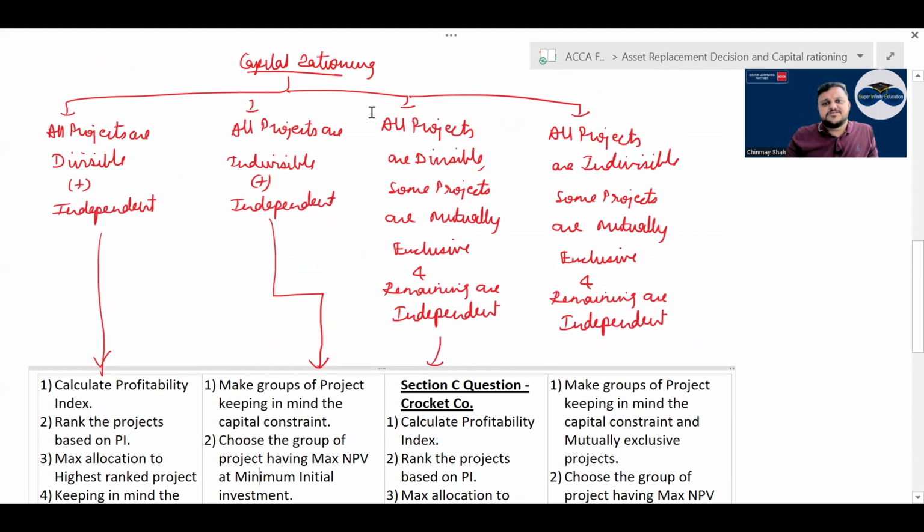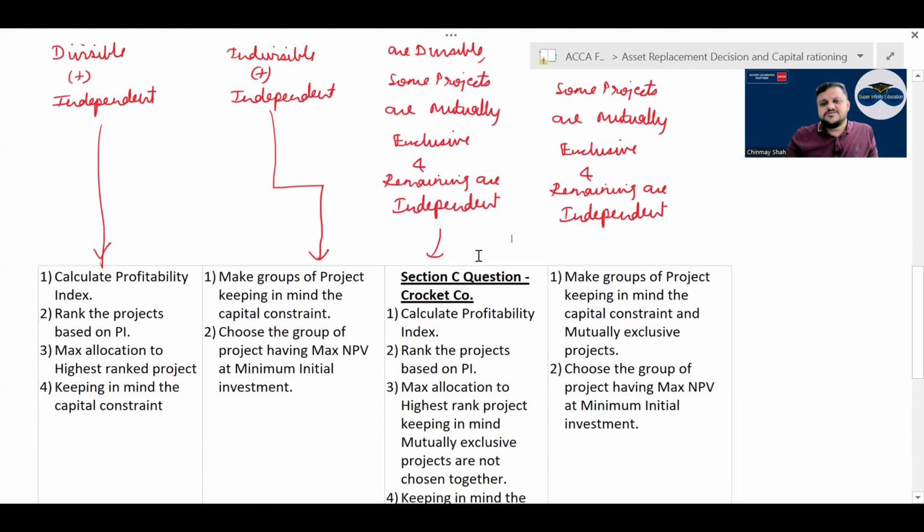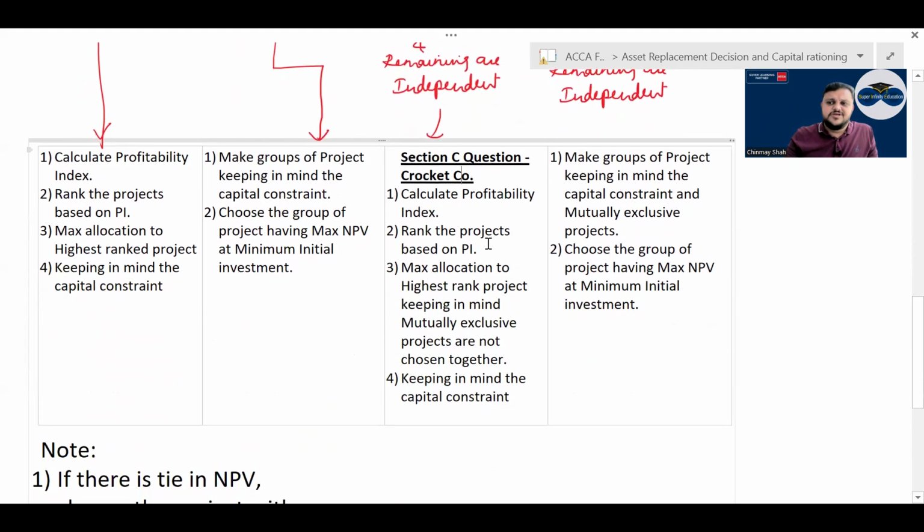Then coming to all projects are divisible, some are mutually exclusive, remaining are independent. There was a Section C question, Crockett Company, on this. You calculate profitability index, rank the projects, right? Maximum allocation to higher rank projects, keeping in mind mutual exclusivity. So let's say project A and project C are mutually exclusive. If you choose project A, you cannot choose project C. If you choose project C, you cannot choose project A. These are called mutually exclusive projects. So if the ranking of project A is higher, choose project A. If the ranking of project C is higher, choose project C.